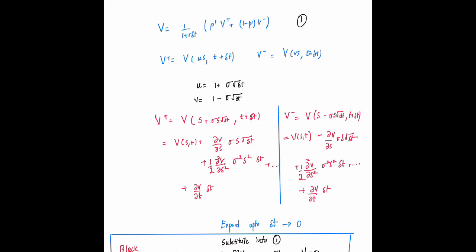We will be deriving this using stochastic calculus later in the course, but this is one way of seeing the Black-Scholes equation using the binomial model.